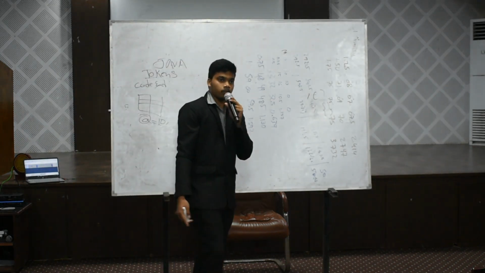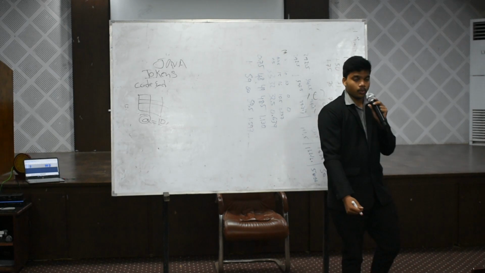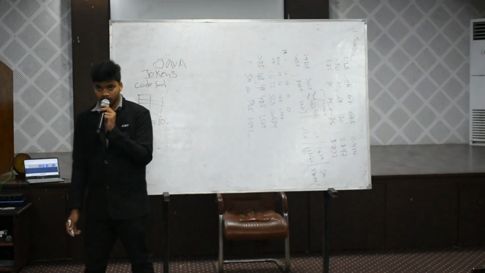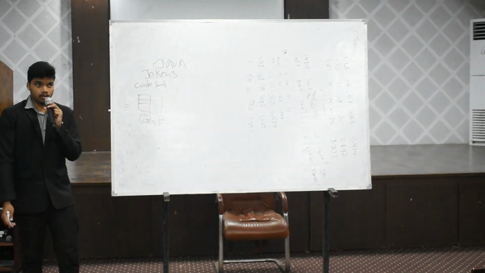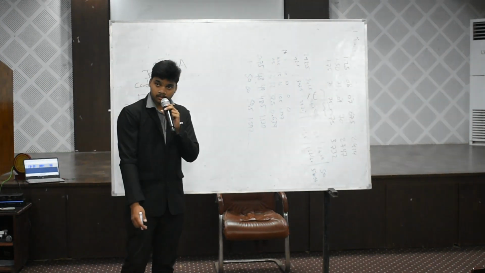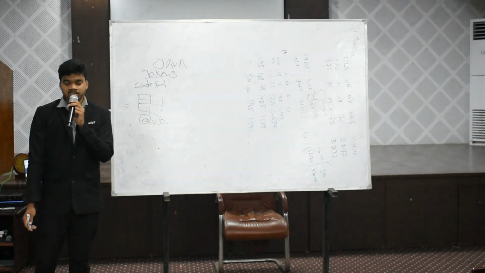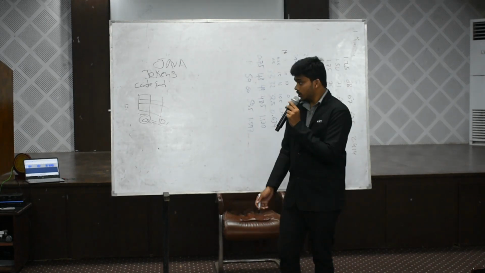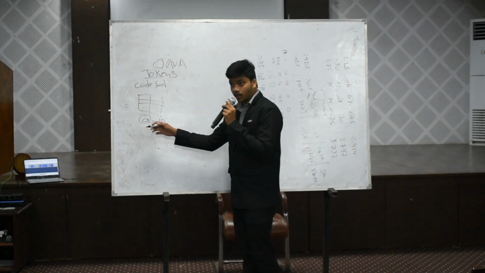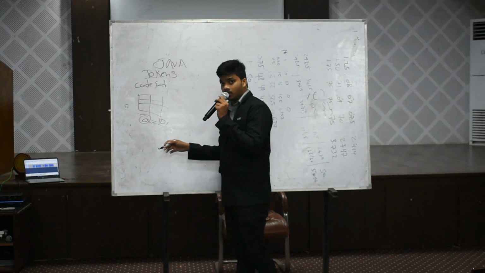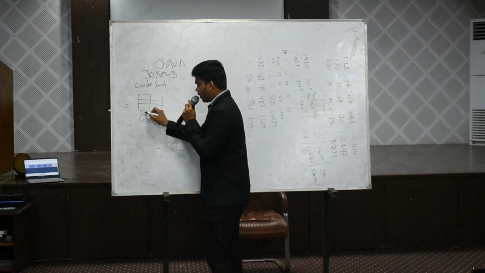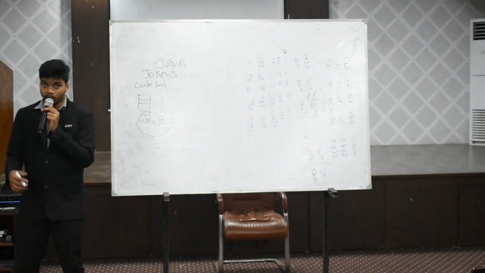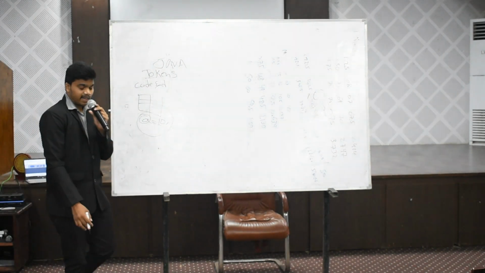I forgot to mention one point in the above tokens. Can anyone tell the definition of constants? Constants are nothing but literals. A constant is a value which does not change during the execution of the program. For example, we have assigned the value 10 to A. It does not change during the execution of the program because we have already assigned this value. So it won't change during the completion of the entire program.